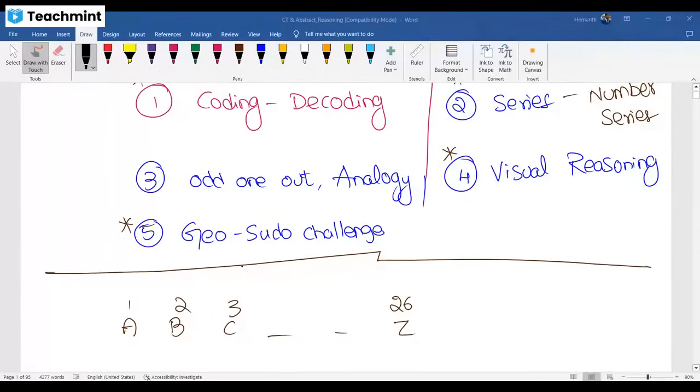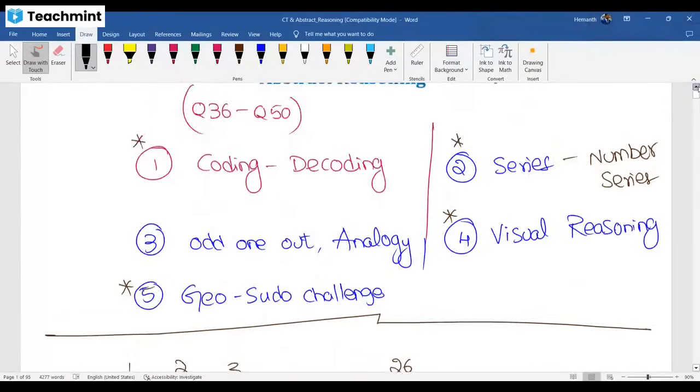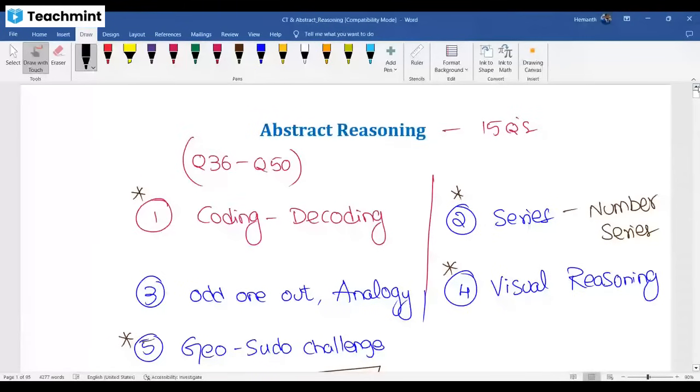Now let's go ahead with the questions, my dear. First, we'll go for abstract reasoning. I want to give full clarity on the 15 questions from these 5 topics, what the types of questions are and how to approach them, so you will get the idea. Now let's see the question.